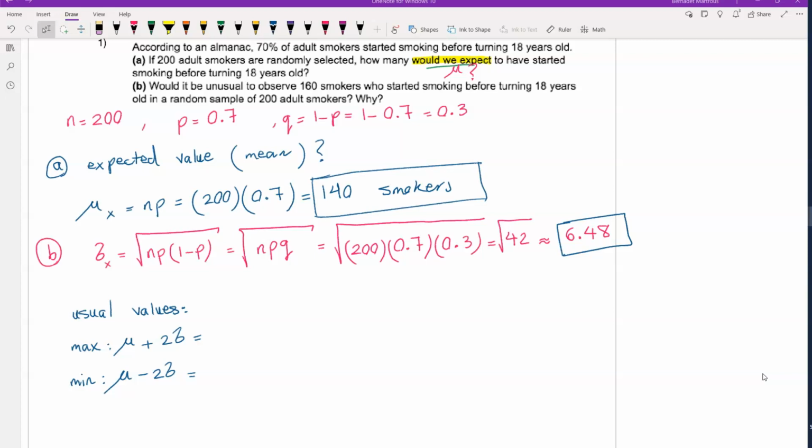So 95% of data are within 2 standard deviations, and here we have to find the max and min. In this case, mu is 140 plus 2 times standard deviation, and here we have to subtract.